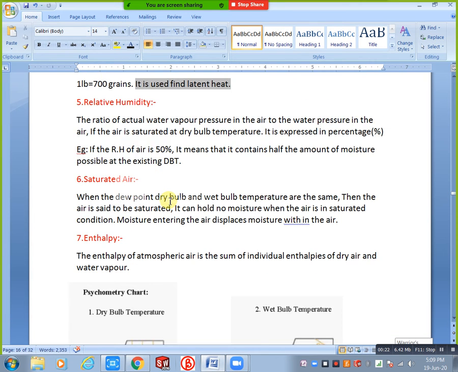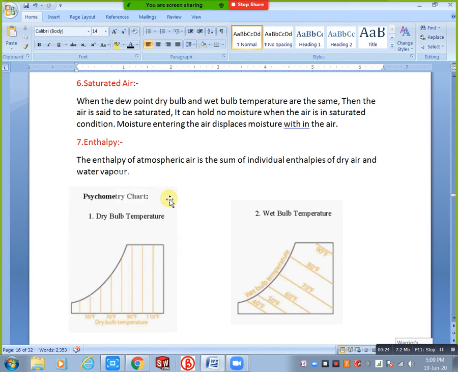Yeah, both are same, but VAV is different. Most of the people are confused by this: VRV, VAV.